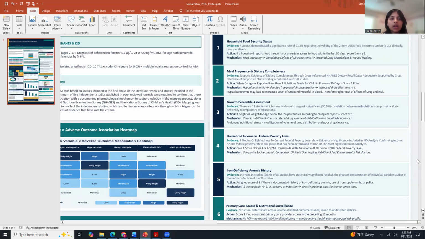Scoring is simple. 0 to 2, standard protocol. 3 to 6, the anesthesiologist is notified. Targeted blood work is ordered: CBC, ferritin, albumin, vitamin D, and an individualized care plan is developed before the procedure begins.